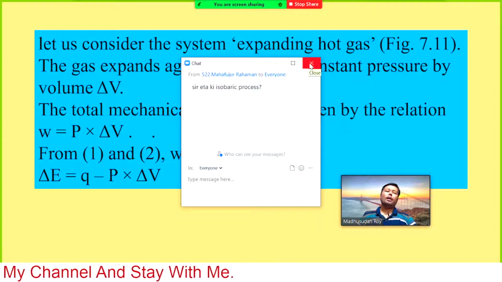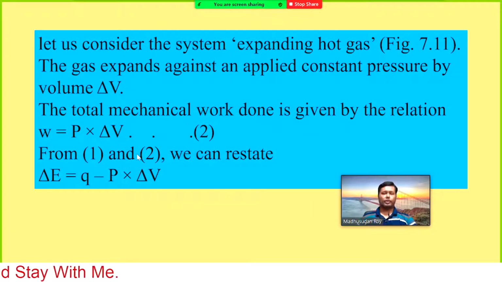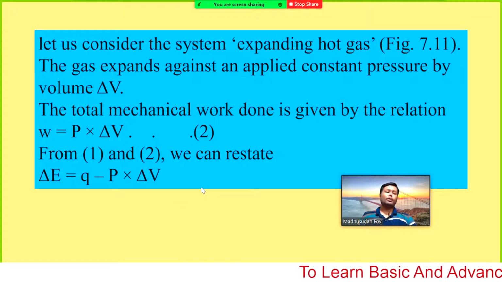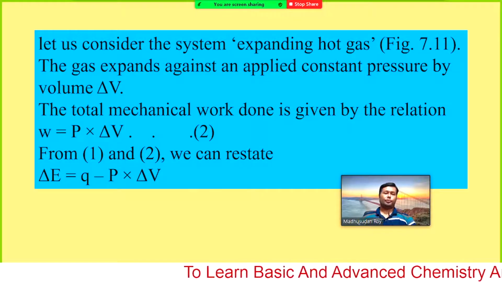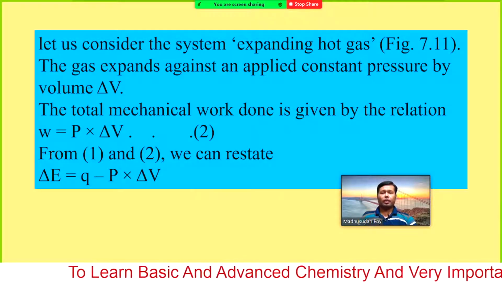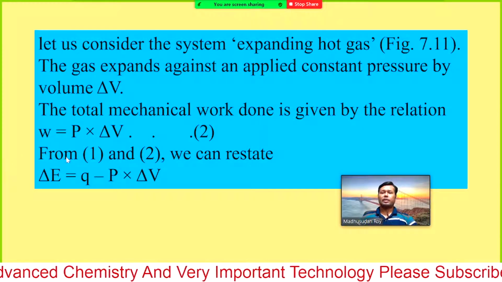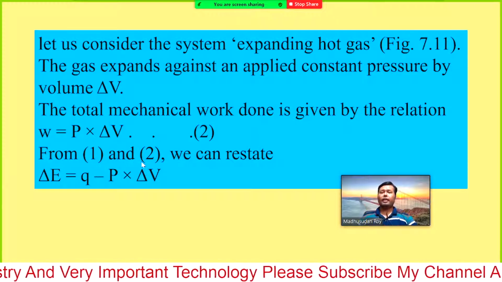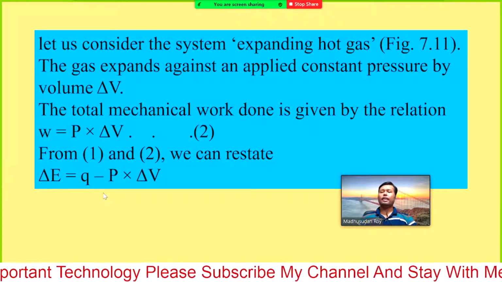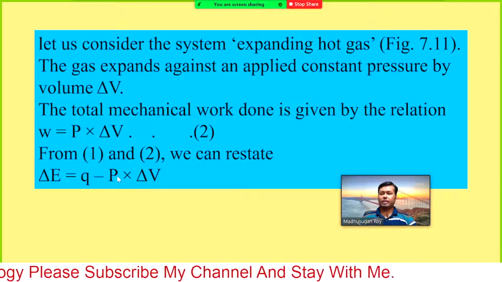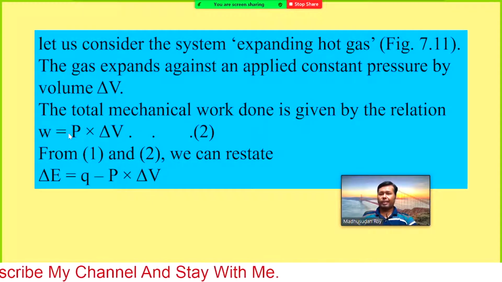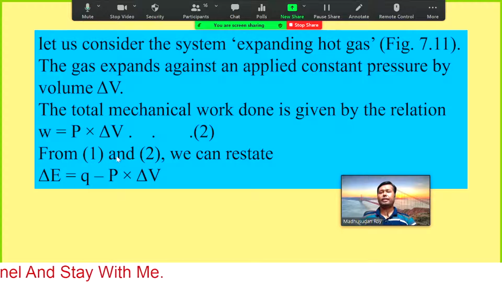Isobaric means pressure is constant, so the pressure will not change. If you consider this an isobaric process, then delta P will be 0. But here our system is isothermal, not isobaric. So from equations 1 and 2 we can restate delta E equal Q minus P into delta V. Just write down the form of W in the previous equation, then we will get delta E equal Q minus P into delta V.